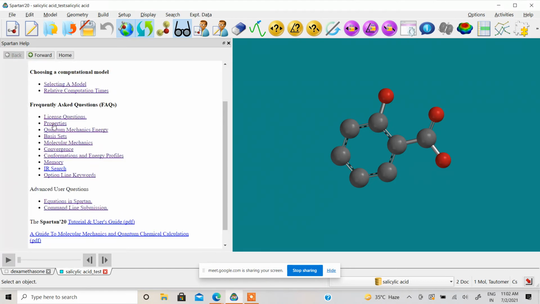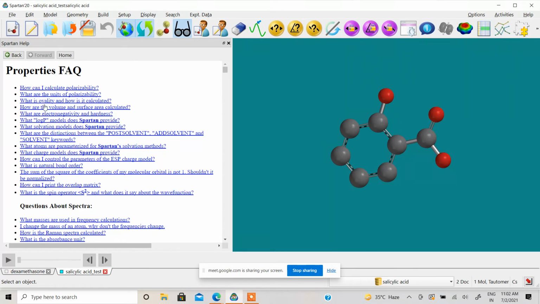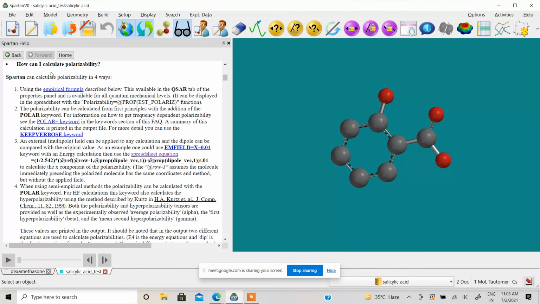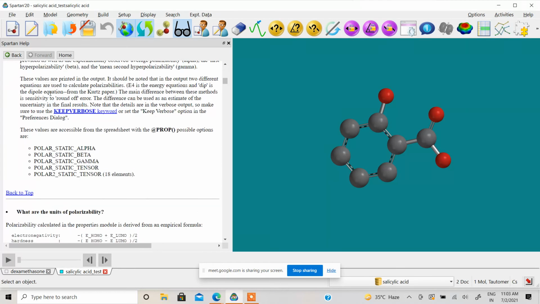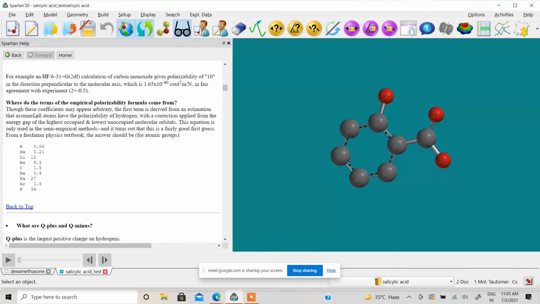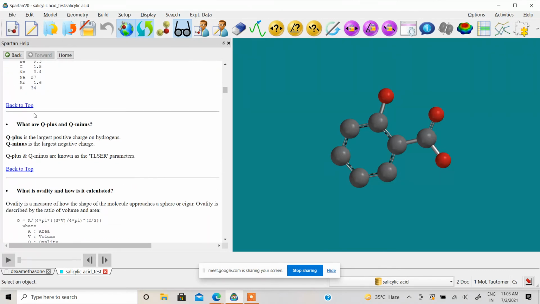Then there are property-based questions, and this is a typical question asked by researchers, like how can I calculate polarizability, what are the units of polarizability, lots of things. These are all deep technical questions, and you can get the answers inside the same document, all details. This gives a pure bibliography of the entire set of queries you may come up with while working on the software.